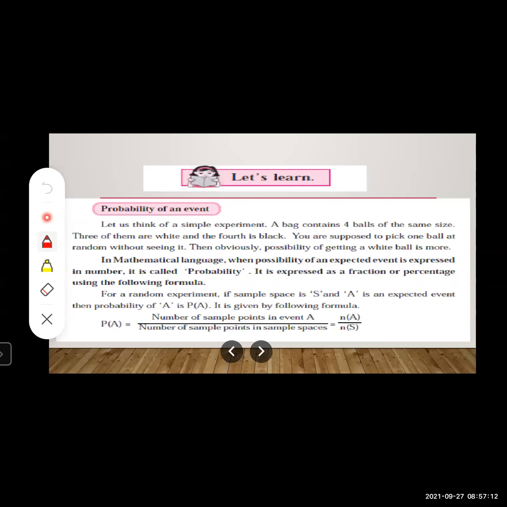Students, this we have done so many times. See, n(A): A is the event which contains all favorable outcomes. And what is S? S is the sample space which contains all possible outcomes. Suppose we take the example of throwing a die. Then the sample space will contain all possible outcomes, from 1 to 6. On the upper face, there may be a chance of getting 1 dot or 2 dots or 3 dots or 4 dots or 5 dots or 6 dots. These are all possible outcomes, and we write them in terms of the sample space.